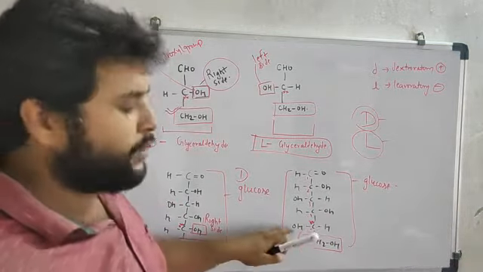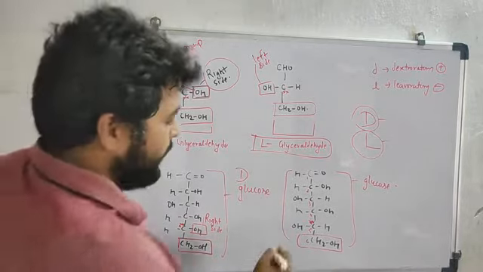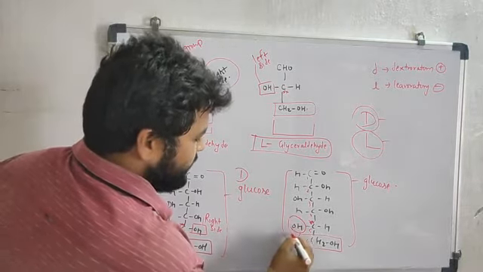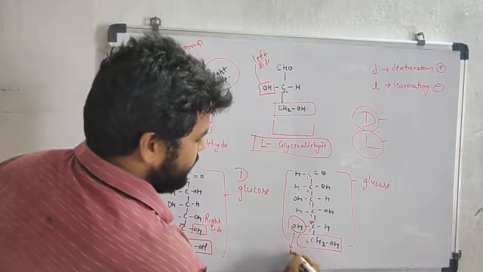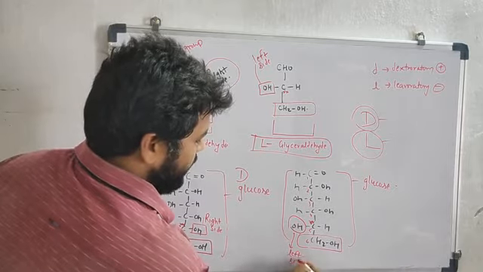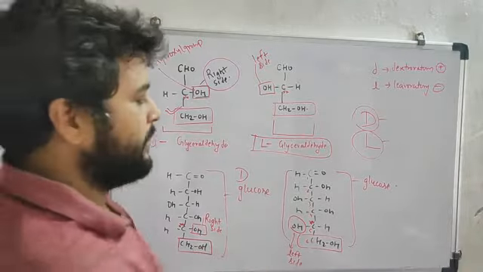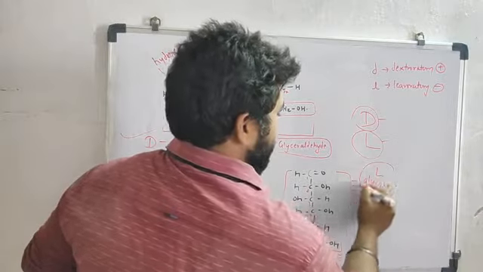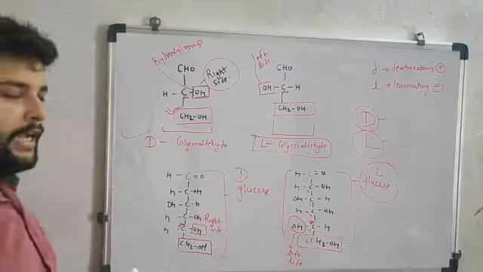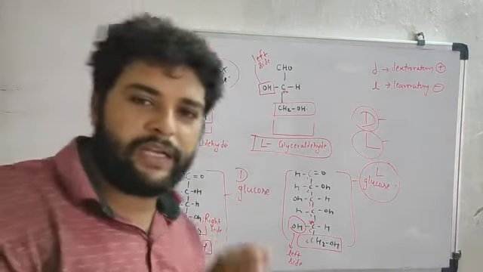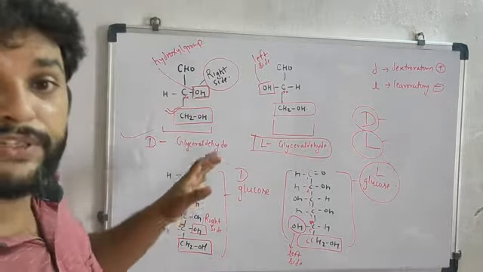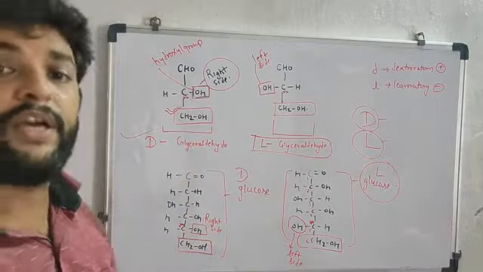Now when I proceed to the previous carbon, here OH is present on which side? On the left side. So if OH is present on the left side, then this is the L-glucose. I think this has been clear; this concept is very important if you are studying the structure.